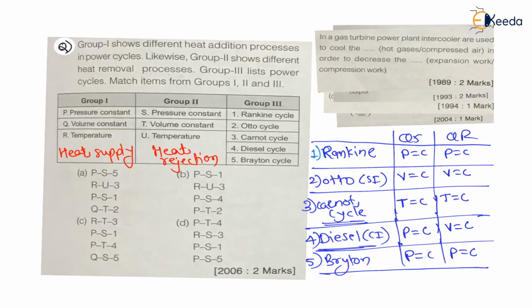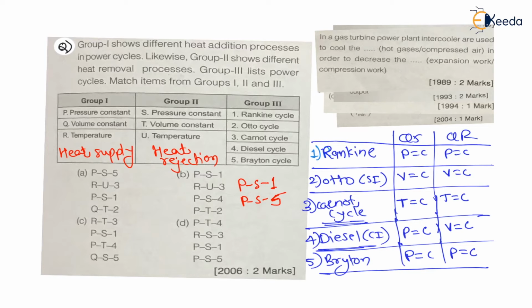Now from the options, let us discuss here. Constant pressure heat supply and constant pressure heat rejection is for Rankine as well as Brayton. Therefore, for P and S we can say 1, and for P and S we can say 5 also, right? Both are true.